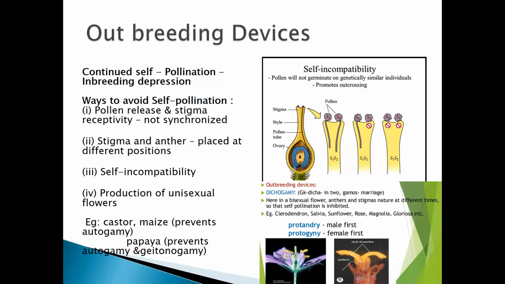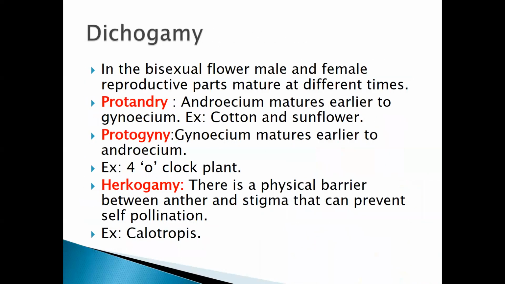It can be asked as a definition, to tell about the outbreeding devices and also about this. When we speak about the first one, pollen release and stigma receptivity not synchronized, it comes under dichogamy. It is one of the important definitions. Dichogamy can be asked, or it can be asked in this way also: give a short note on the outbreeding devices. Now, what do you mean by dichogamy?